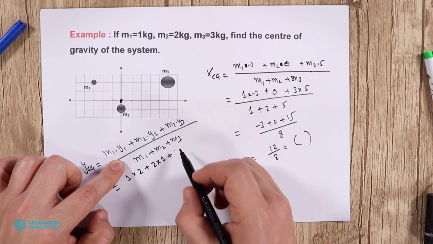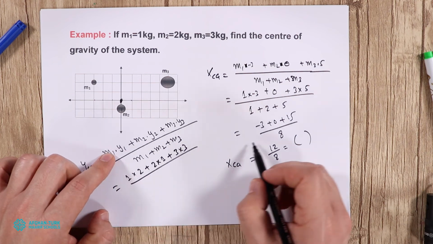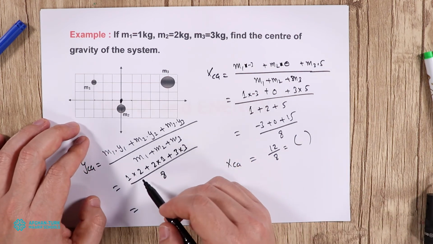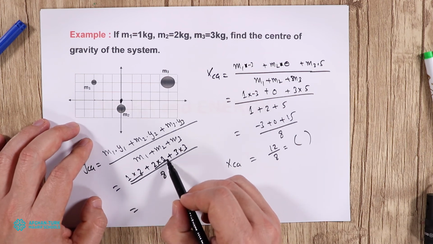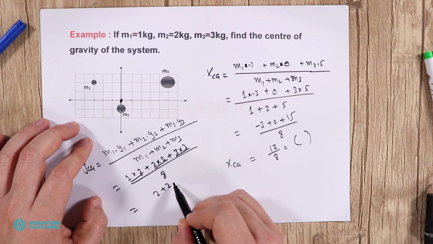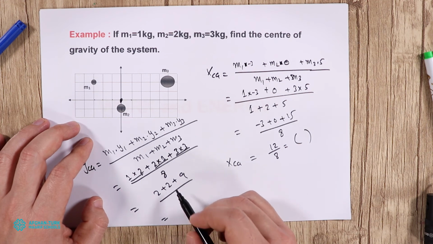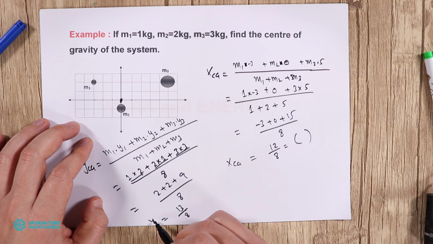So this is 3 multiplied by 3, divided by the total mass, which is 8, as we already found. 1 multiplied by 2 is 2, 2, and 9. So 2 plus 2 plus 9 divided by 8 equals 13 divided by 8. So this is the center of gravity on the y side.